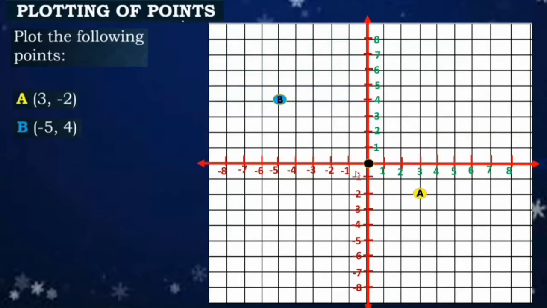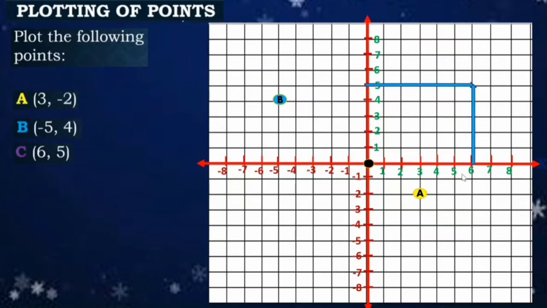Okay. Next. So we have point C and our ordered pair 6, 5. So first, identify muna natin yung x-coordinate natin or abscissa which is 6, positive. So nandito sa right. And then our y coordinate positive 5 also. So going up, draw a line.